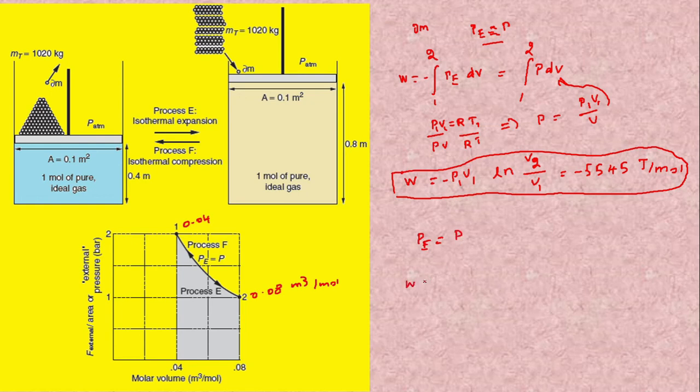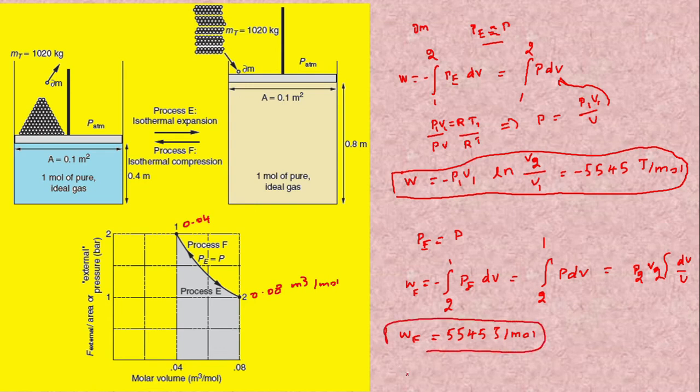Therefore, W is equal to the integral from V2 to V1 of P external dV, which is equal to the integral of P dV, with P equal to P1 V1 by V. Substituting these values, we have found the work done during process F as 5545 joule per mole.